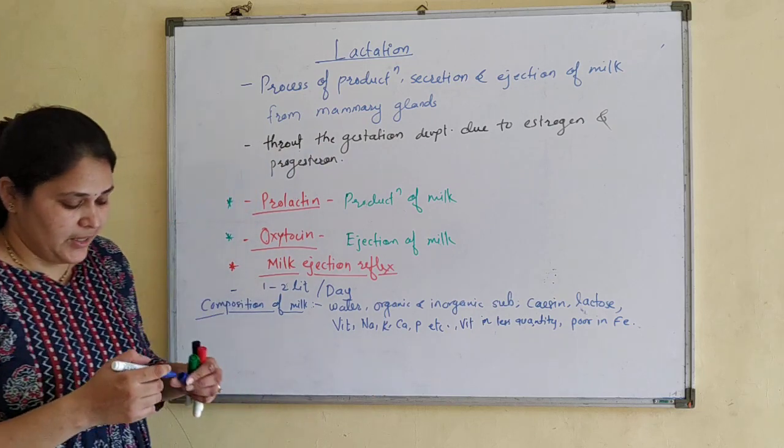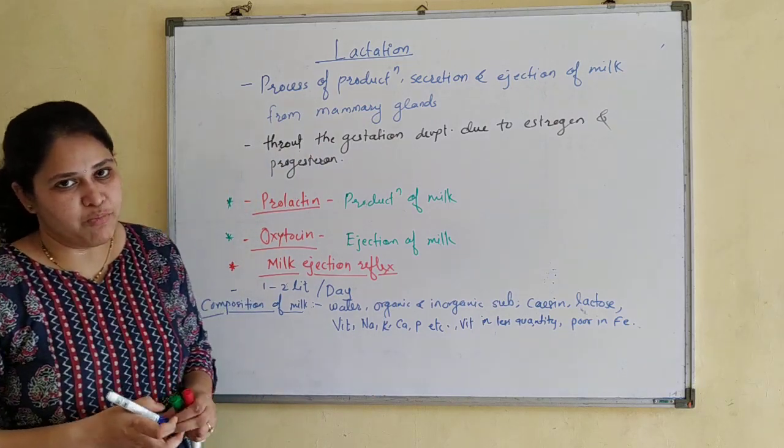Now along with this, it is a rich source of antibodies.